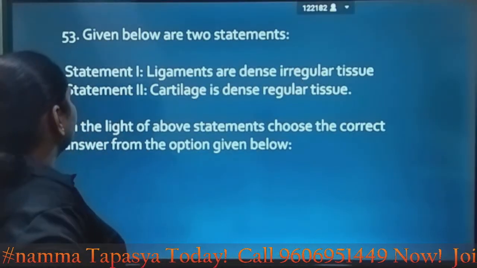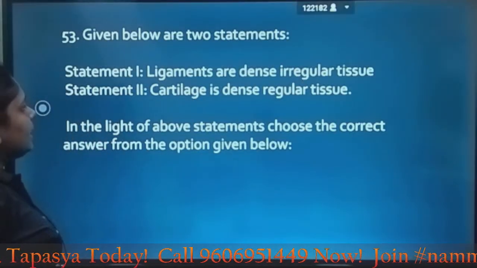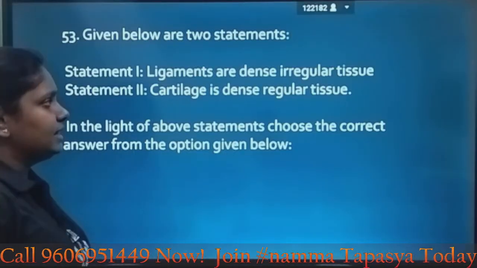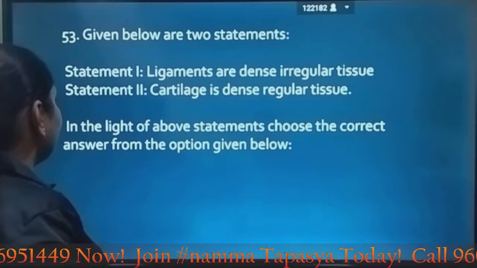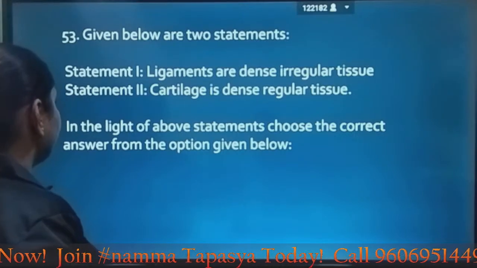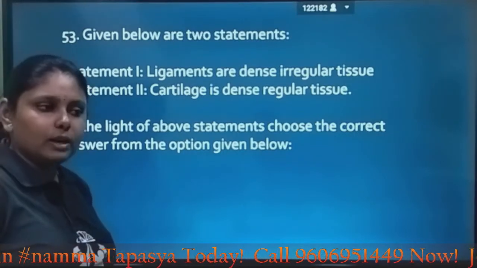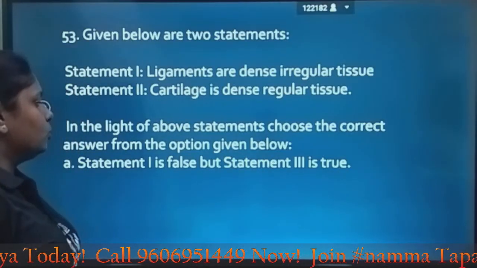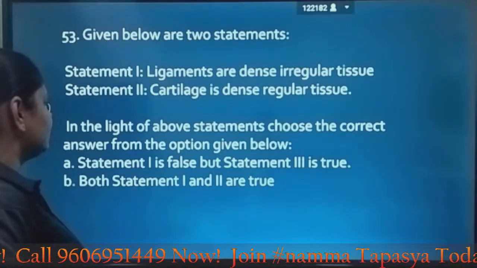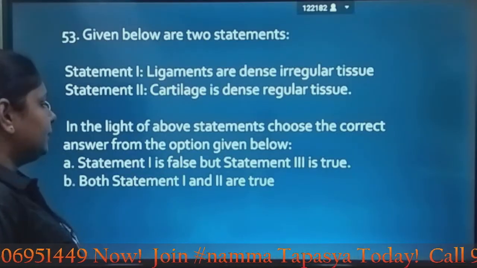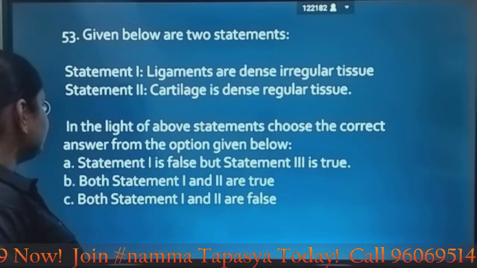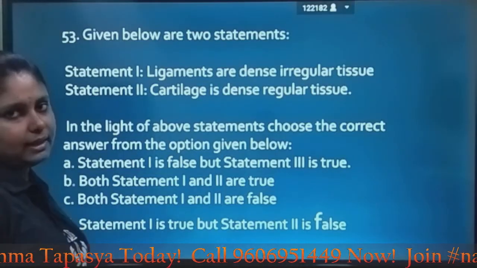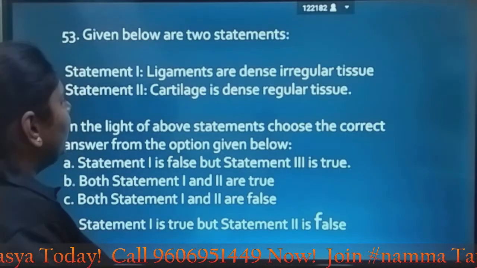Next question, given below are two statements. Statement 1, ligaments are dense irregular tissue. Statement 2, cartilage is dense regular tissue. In the light of the above statements, choose the correct answer from the options given below. We shall also look at the options now. Statement 1 is false and 2 is true. Both statements 1 and 2 are true. Both statements 1 and 2 are false. 1 is true but 2 is false. Okay, they are asking which is correct and which is wrong.